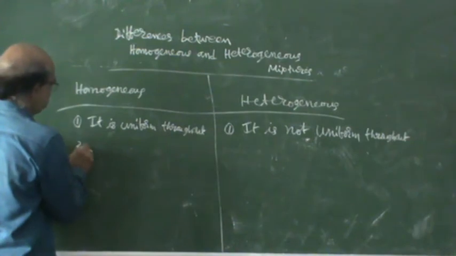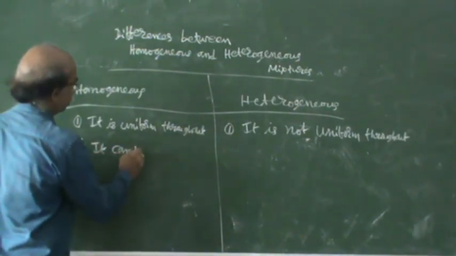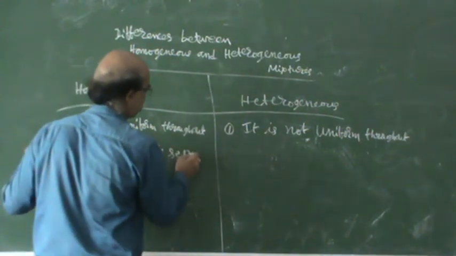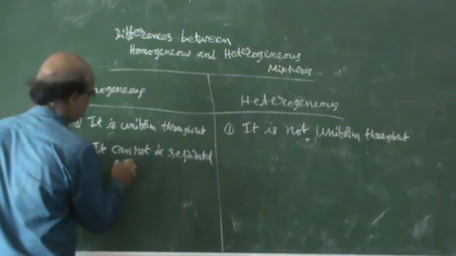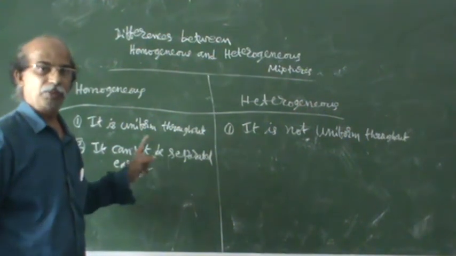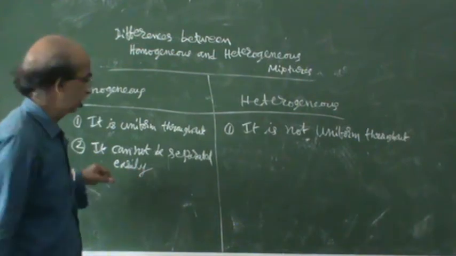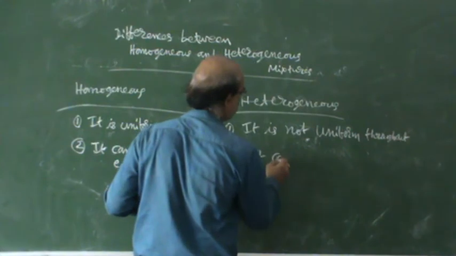Second, homogeneous cannot be separated easily. It is separated, but a very difficult procedure is needed. Here in heterogeneous, it can be separated.